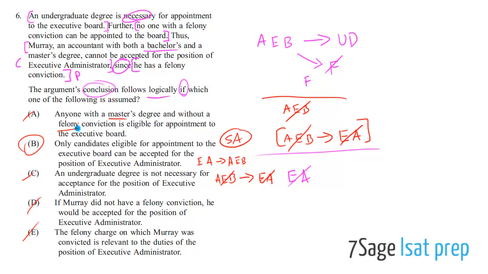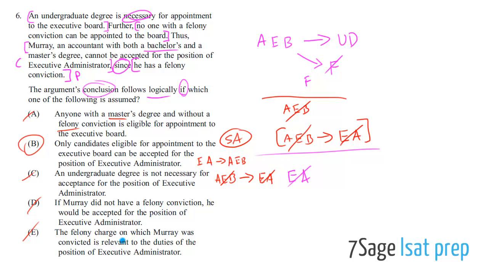Anyone with a master's degree without a felony is eligible for appointment. Great. How is that going to force this conclusion out of our existing premises? It's not. With this additional premise, we don't get to conclude this. C says an undergraduate degree is not necessary for acceptance. Okay, so this is not necessary for that. But again, we don't get to force this conclusion out. D says if Murray didn't have a felony conviction, he would have been accepted. Again, it just doesn't matter.